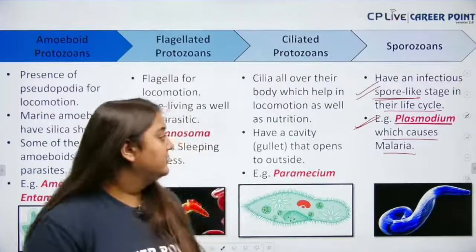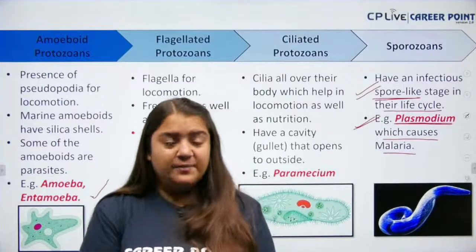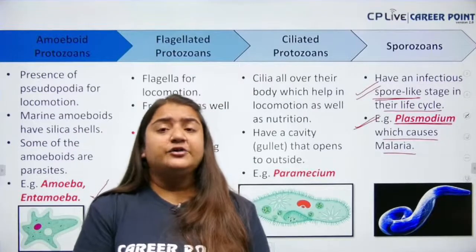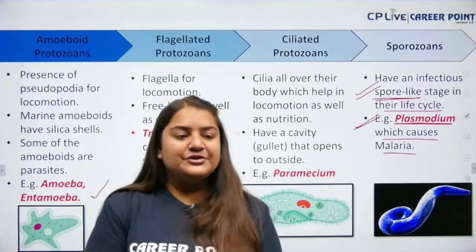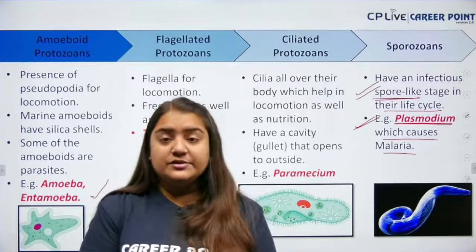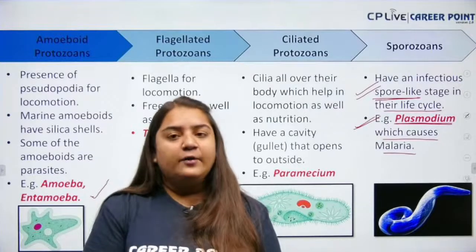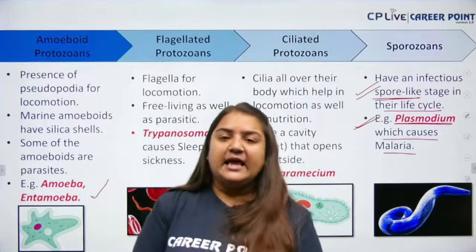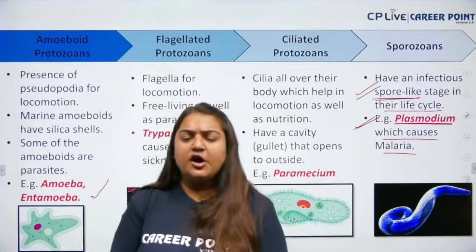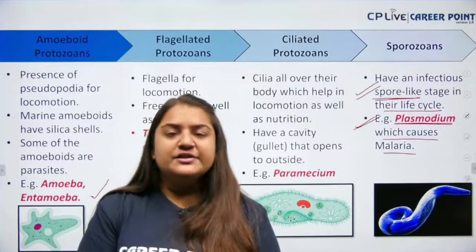Clear everyone? So this is all about today's lecture. We have completed the lecture beautifully. What all have we done today? We have done the kingdom Monera. We have done the kingdom Protista. So this is all about today. We are going to start the next kingdom, that is kingdom Fungi, and viruses, viroids and prions in the next class, and then we are completed with the chapter. The revision of biological classification will be completed.